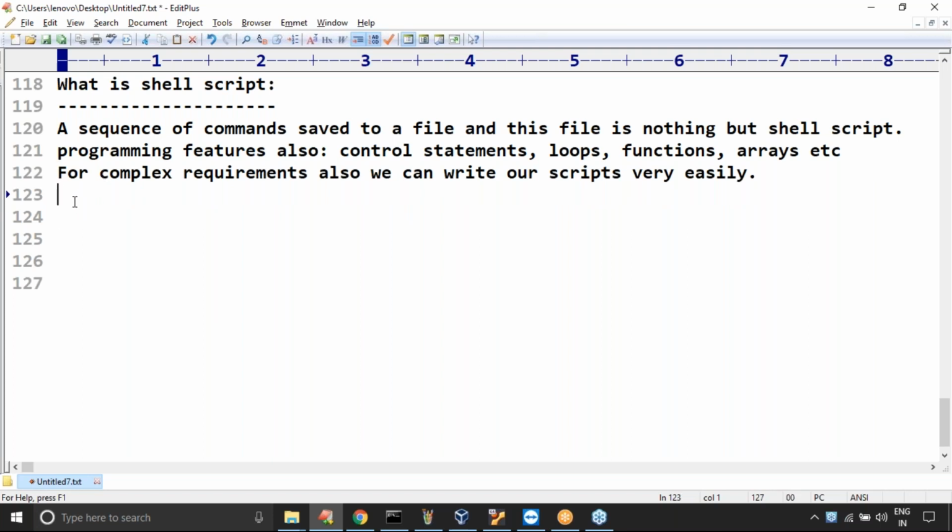Next, shell scripts are best suited for automated activities, for automation tasks. Just observe the meaning of an automation task: it should be executed automatically. Once I configure it, every Friday it has to execute automatically, or every day at midnight it has to execute automatically. We can use the word cron jobs. For such automated activities, shell script is best suited, friends.